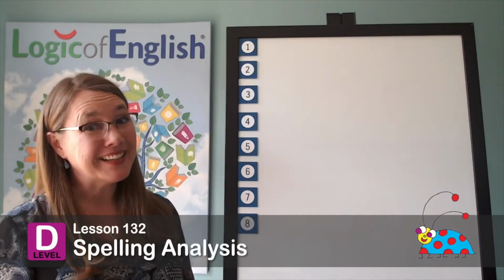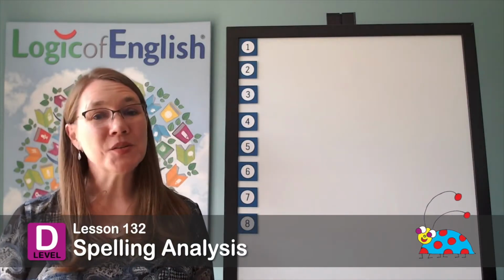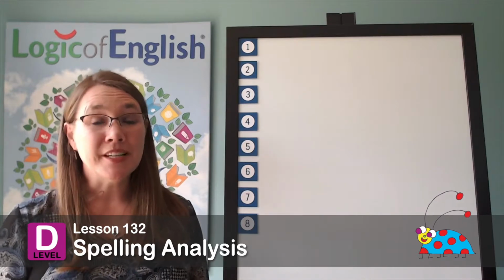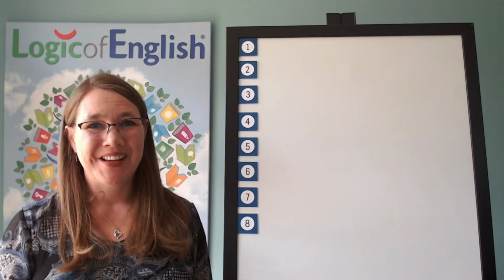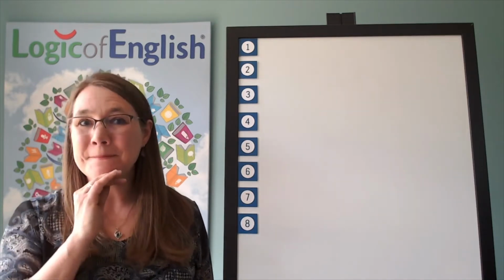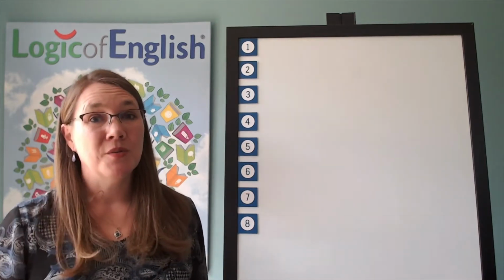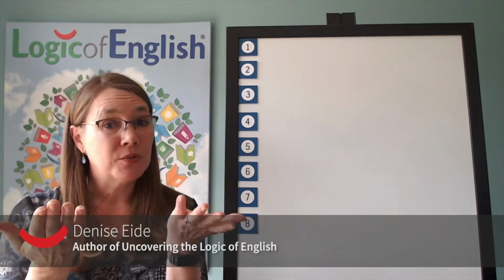It's time for spelling analysis. All right, our first word is worry. Please try not to worry. Worry. Go ahead and say worry. How many syllables? Two. We will say to spell worry.